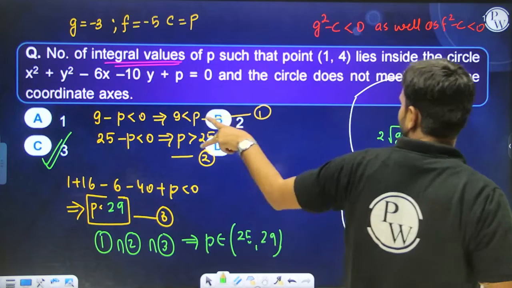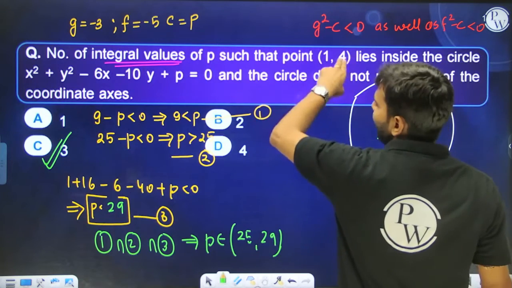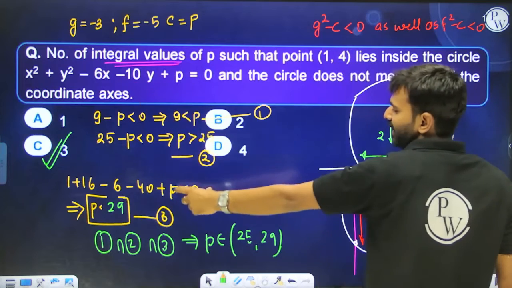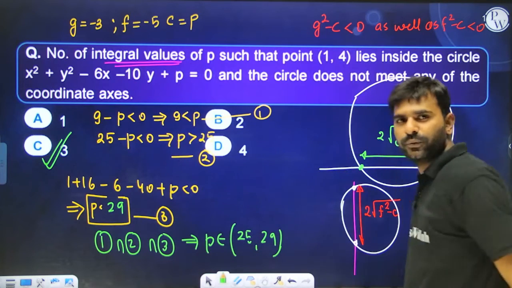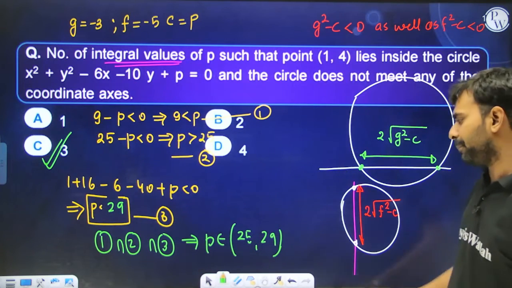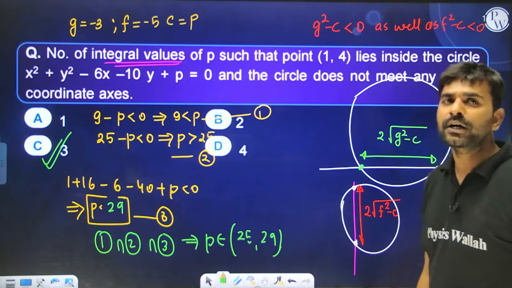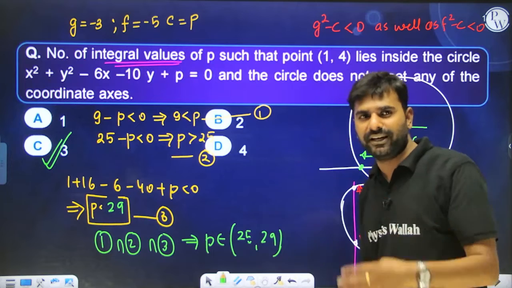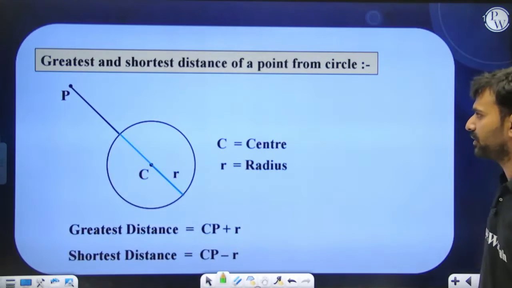So 2 equations I have written from there, and also the point is lying inside the circle, so when we put this point inside, this should give us a negative value. So talking about these 3 things, we take the intersection, and what we get is P's value going from 25 to 29. So how many integer values are in this interval? 26, 27, 28, that is 3 values. I hope you guys are clear with this particular question.